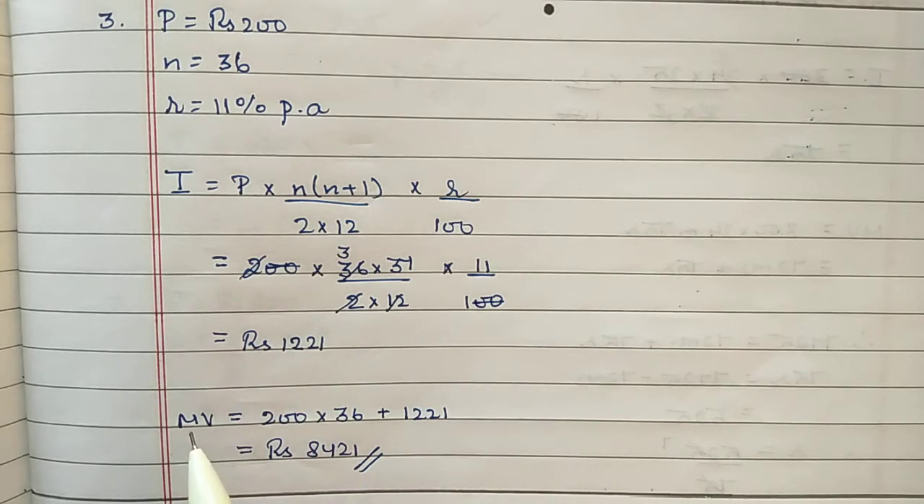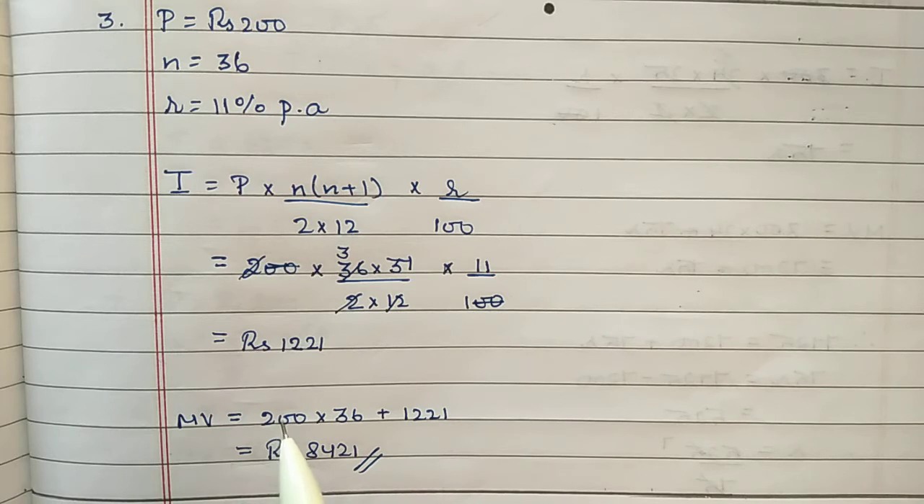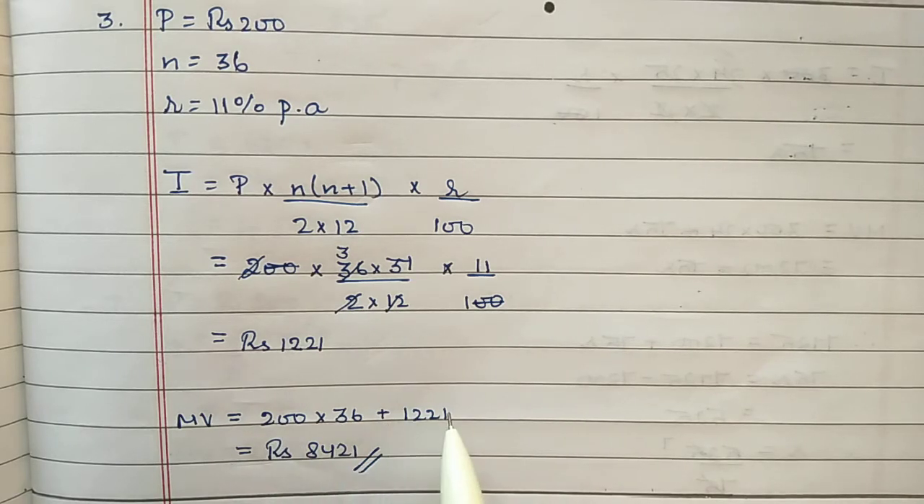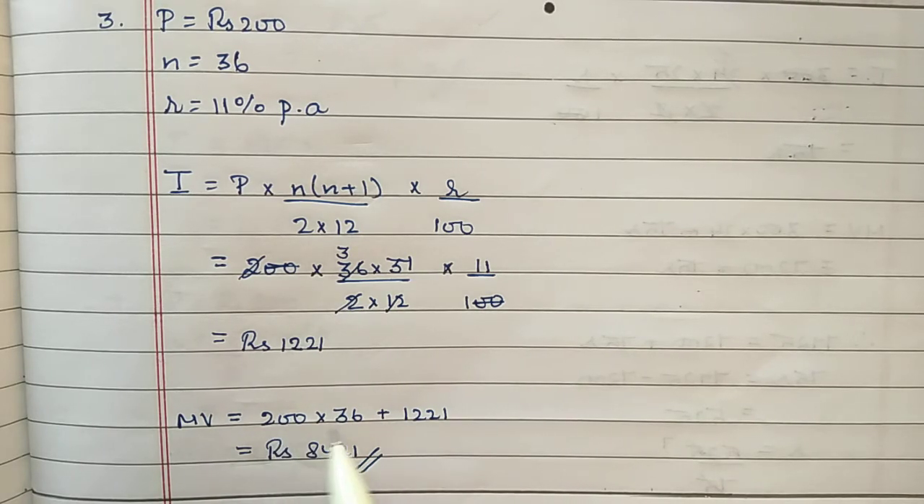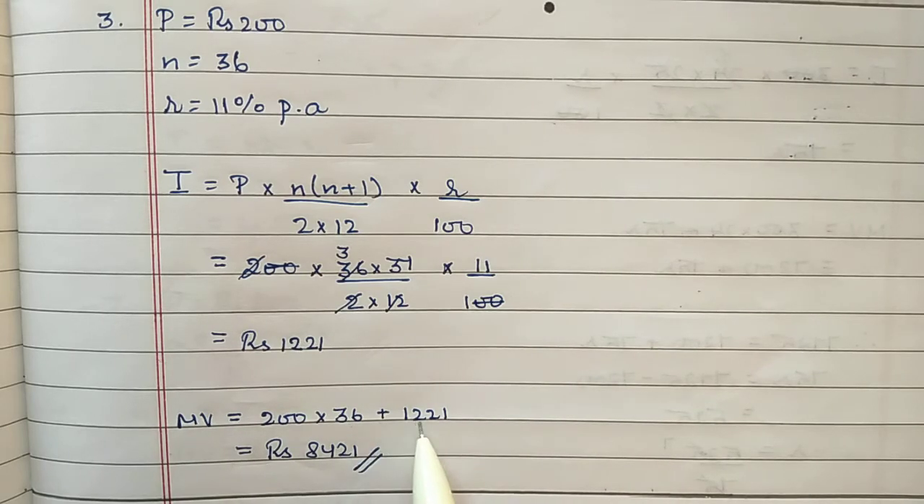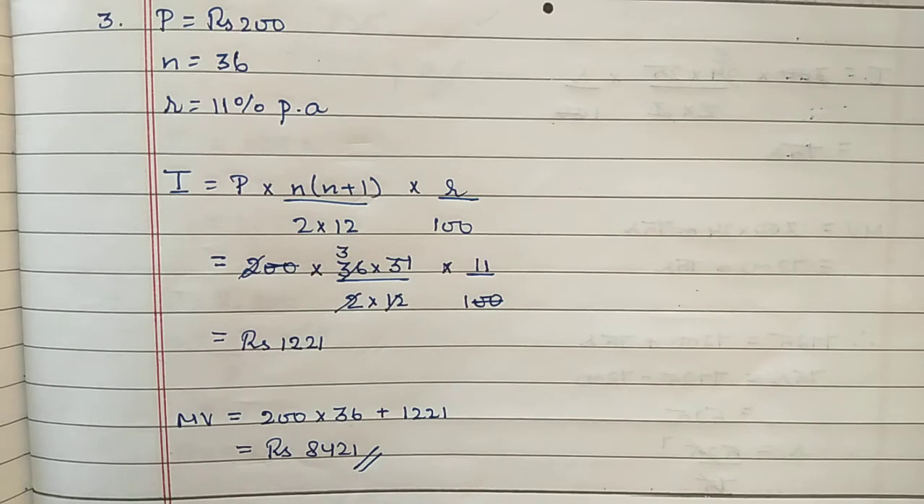Then you have to find out the maturity value. Maturity value is P into n plus I. So P is 200 rupees, n is 36, plus 1221. Finally, it will be 8421.